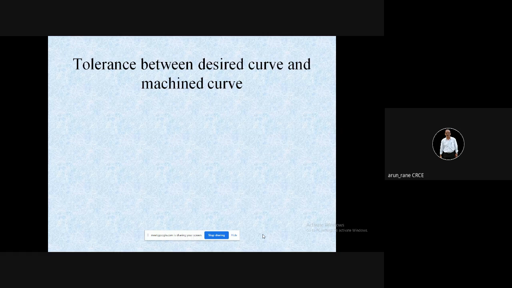So no matter how good your machine is, there will be some deviation, and for that you need to give the tolerance between desired curve and machine curve. Okay.